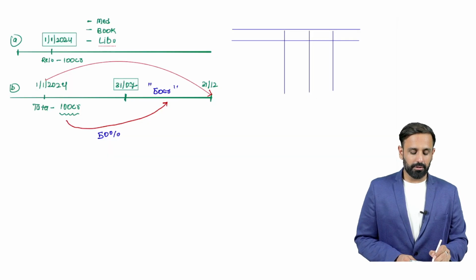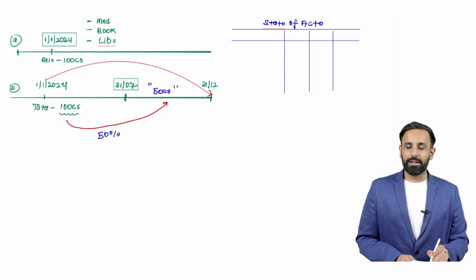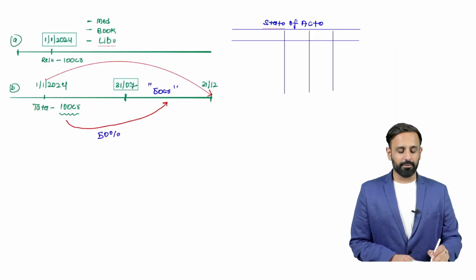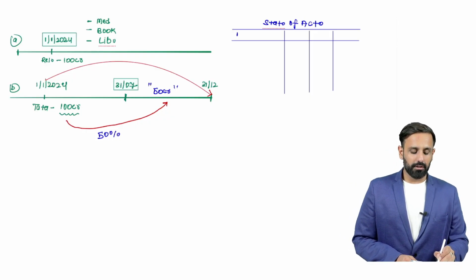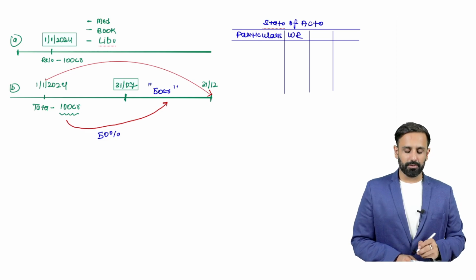The statement of activity is the brother or sister of the profit and loss account. Here I will write down without restriction, WR, for any amount received where there is no restriction, and here there is a temporary restriction.